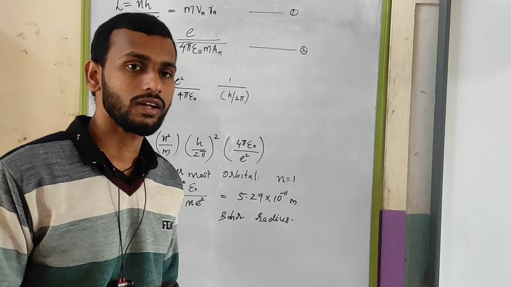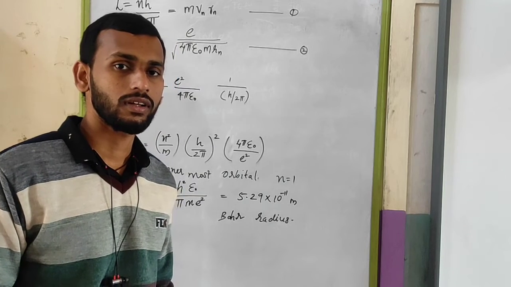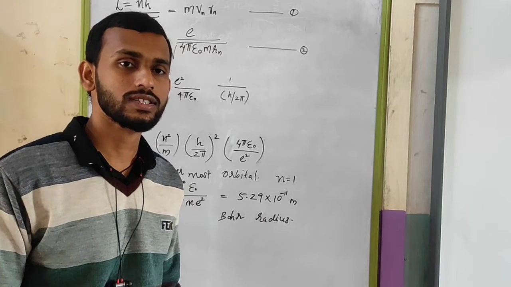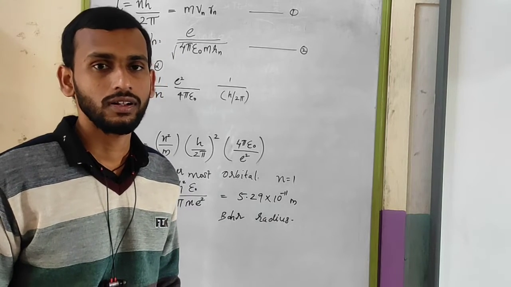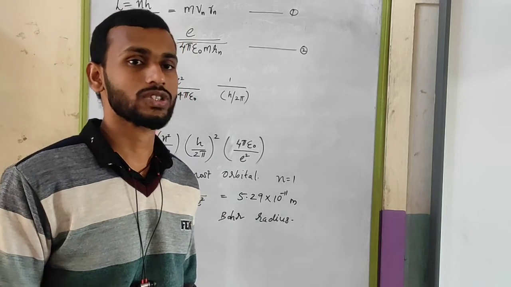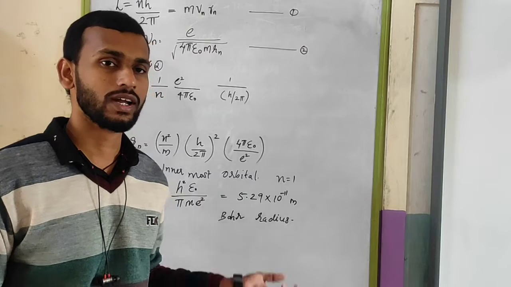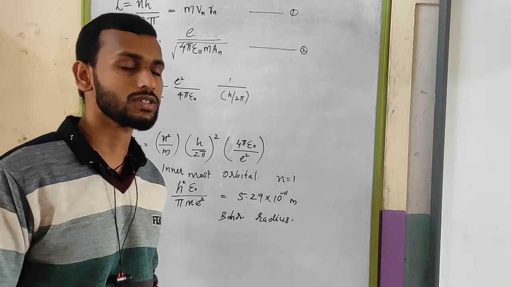So that's why we can say that the classical concept cannot explain the atomic structure. Now let us come back to the Bohr postulates and some mathematical derivations.